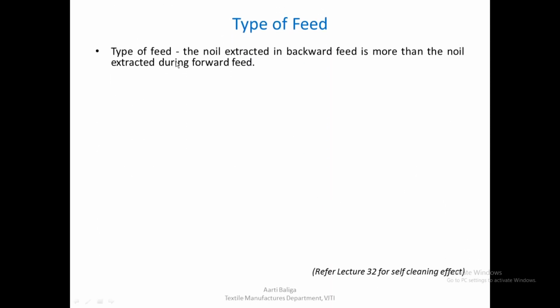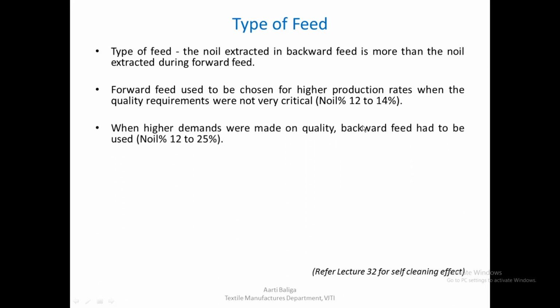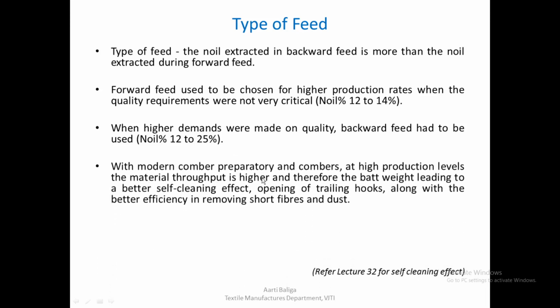So coming to the next point, the type of feed. The type of feed also affects noil percentage extraction. We have seen this factor also earlier in detail. The noil extracted in backward feed is more than the noil extracted during the forward feed. Forward feed used to be chosen earlier for higher production rates when the quality requirements were not very critical. The noil level would be around 12 to 14%. When higher demands were made on quality, backward feed had to be used, where the noil percentage would range from 12 to 25%.